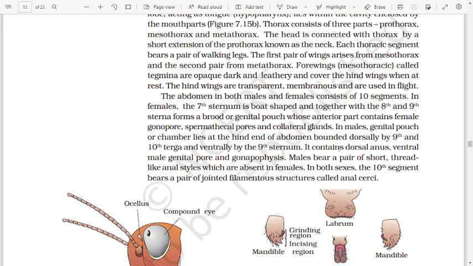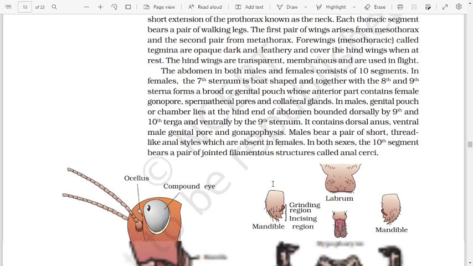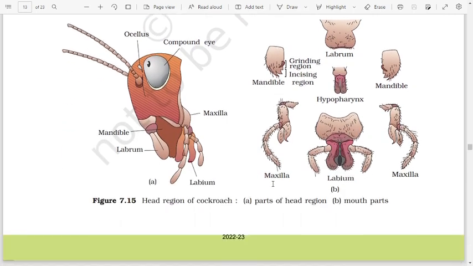It contains dorsal anus, ventral male genital pore, and gonapophysis. Males bear a pair of short thread-like anal styles which are absent in female. In both sexes, the tenth segment bears a pair of jointed filamentous structures called anal cerci.